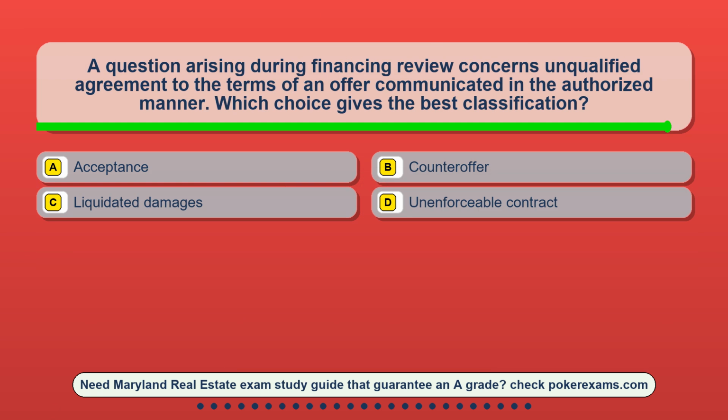Question 6. A question arising during financing review concerns unqualified agreement to the terms of an offer communicated in the authorized manner. Which choice gives the best classification? Option A, acceptance. Option B, counteroffer. Option C, liquidated damages. Option D, unenforceable contract.